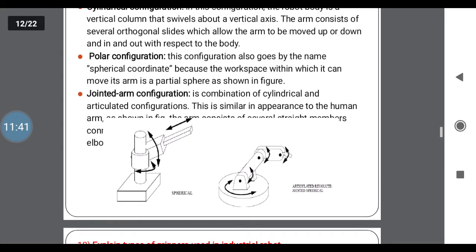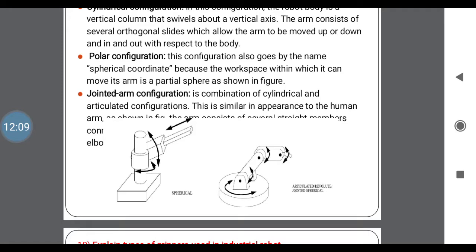Here, polar and joint arm are mainly used for SCARA robots. In this, polar means moving the robot arm in three directions: x, y, and z. The arm consists of several orthogonal slides which allow the arm to be moved up or down and in and out with respect to the body.